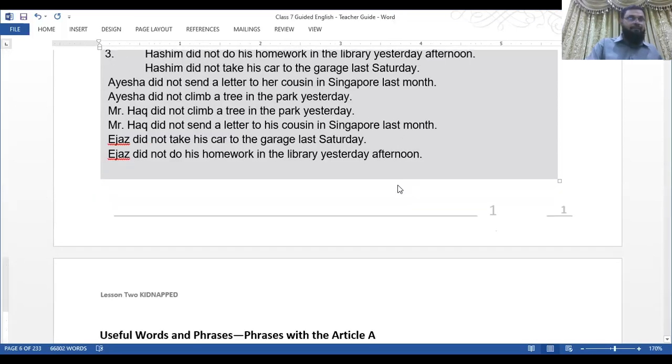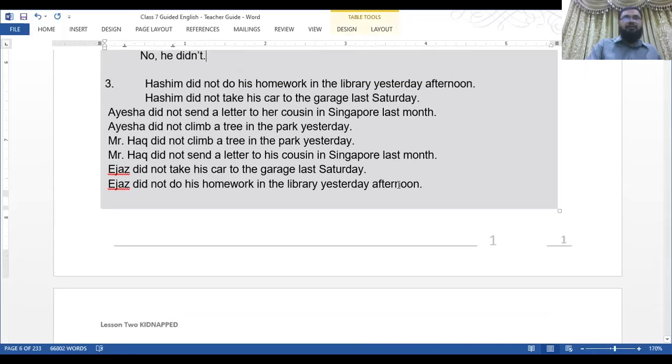Exercise 3. Make 8 sentences using did not. Hashim did not do his homework in the library yesterday afternoon. Hashim did not take his car to the garage last Saturday.